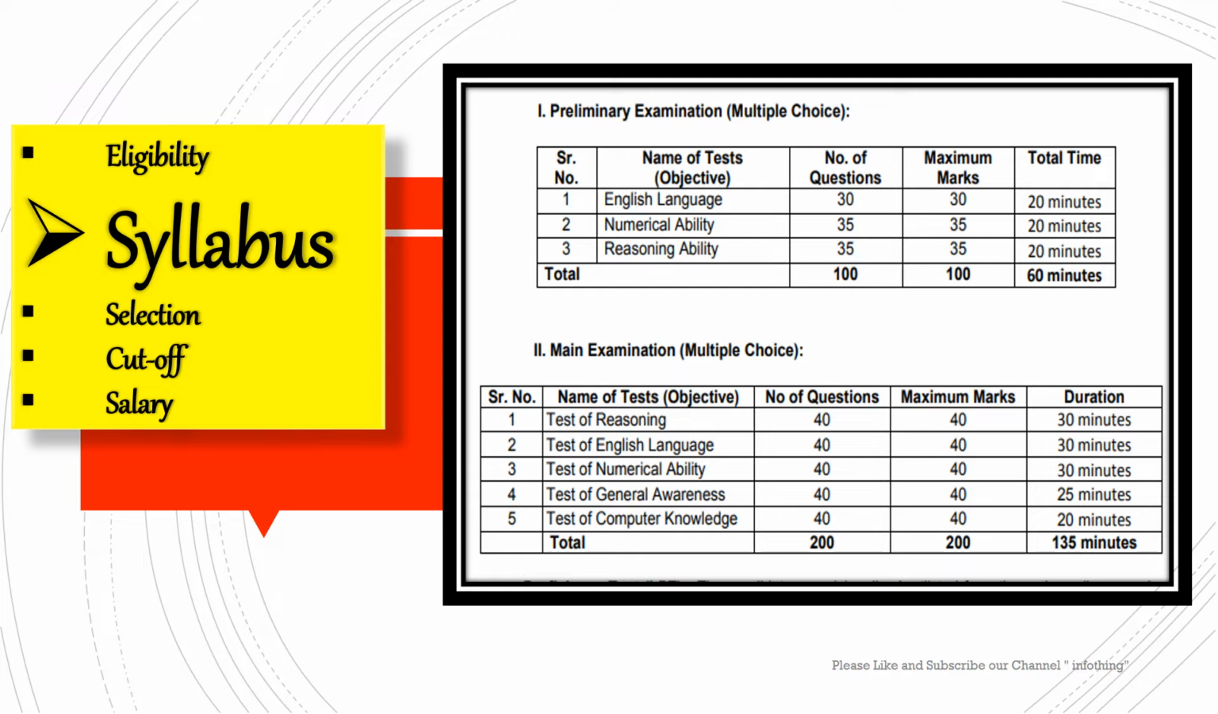When it comes to general awareness, that is the last subject in the mains exam. They are giving 40 questions and maximum marks 40, and the total timing is 25 minutes only. So overall, if you count, they are giving 200 questions and maximum marks 200. So you need to give accuracy, and the exam will be very easy only. You have to give good attempts to clear these examinations.